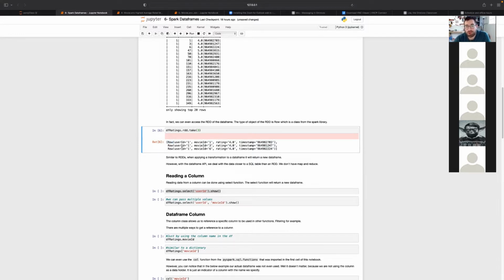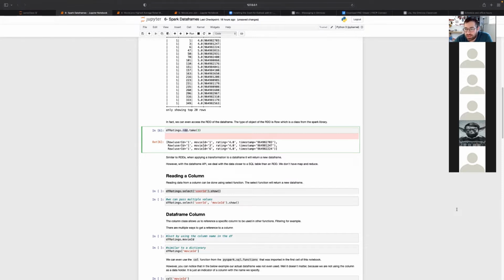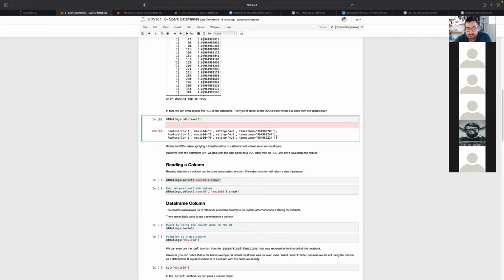In some cases, you would access the hidden RDD and do some mapping and processing on it. But most of the time, you don't want that, because it's just pain, basically. You want to deal with this kind of structure over the RDDs that we have been working with.